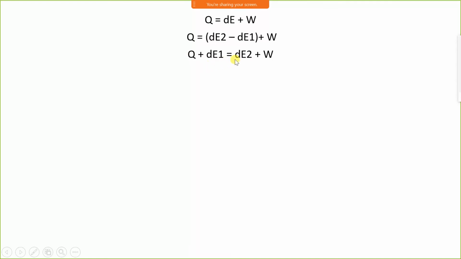Q plus E1 is equal to E2 plus W. If we consider the energy at inlet equal to the energy at outlet, it is called the energy balance. Here we have taken the energy balance, shifting E1 to the left-hand side and E2 to the right-hand side. Therefore, Q plus E1 is equal to W plus E2.